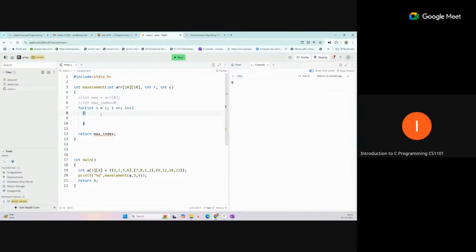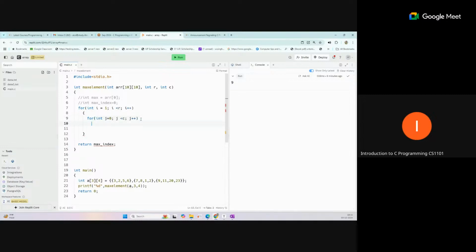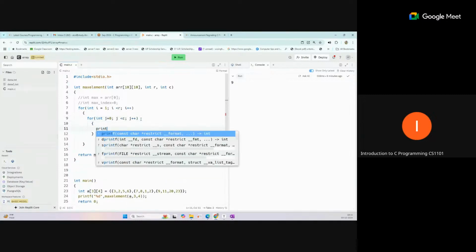Now for each row we will traverse the columns, so we require another loop, j equal to 0, and j less than c, the columns, and j plus plus. The first loop variable is used for the row index, and the second is used for the column index. Simply we can check this with a print statement.